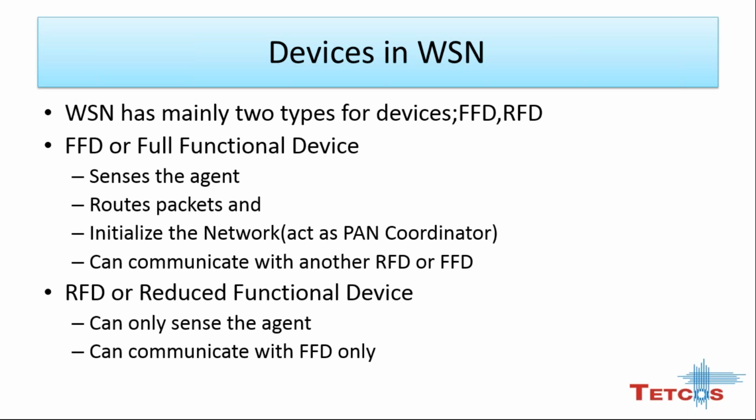FFD, as its name suggests, has full functionality because it senses the agent, it routes the packets, and it initializes the network, acting as a PAN coordinator, and it can communicate with another RFD or another FFD. RFD has reduced functionality: it only senses the agent and only communicates with the FFD.